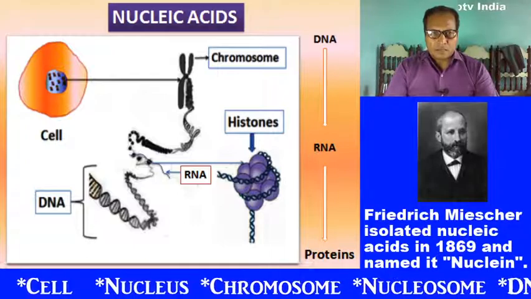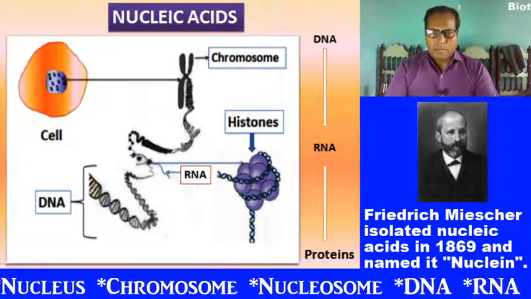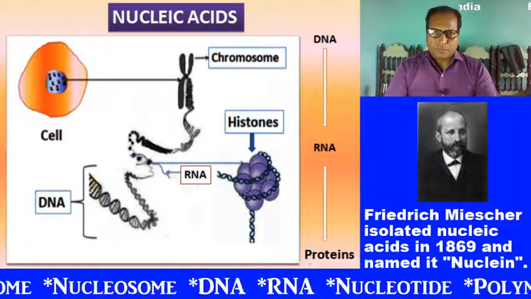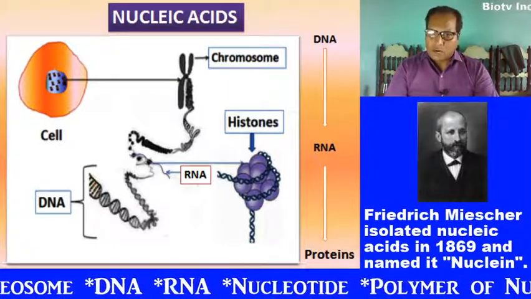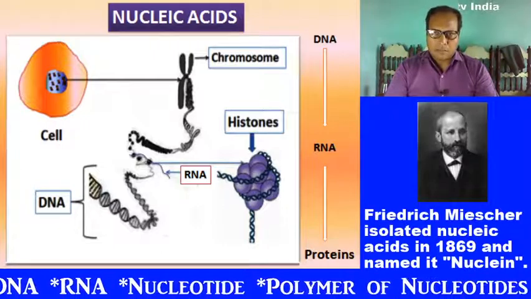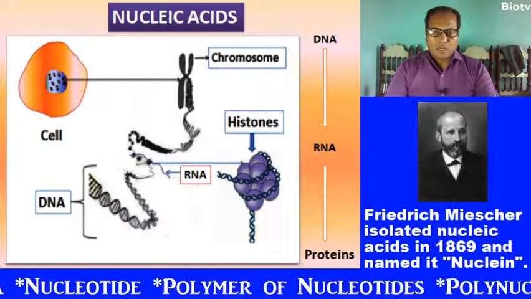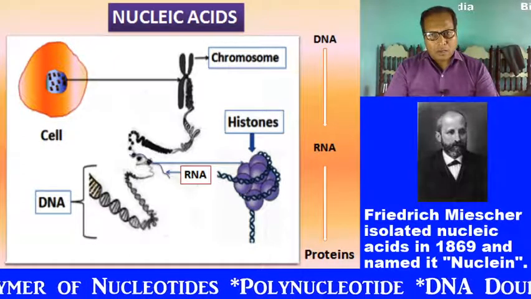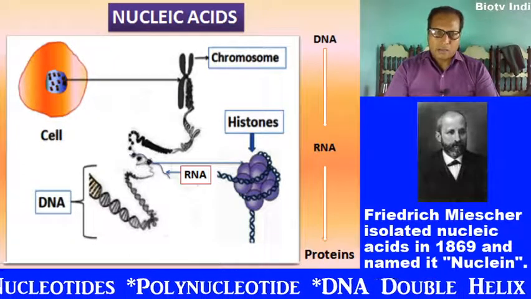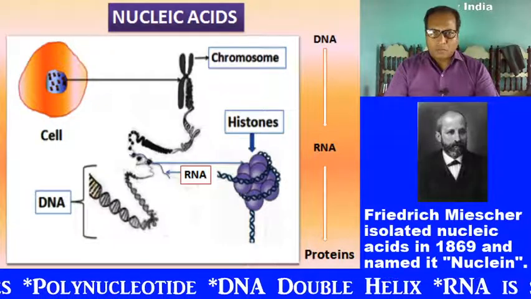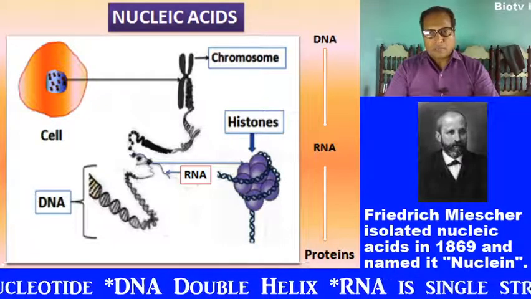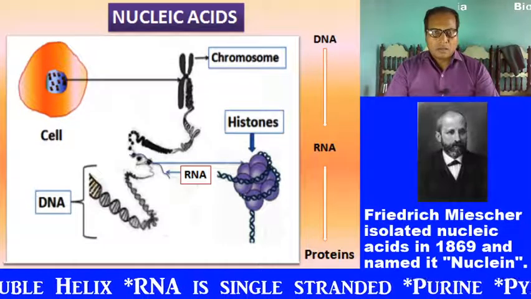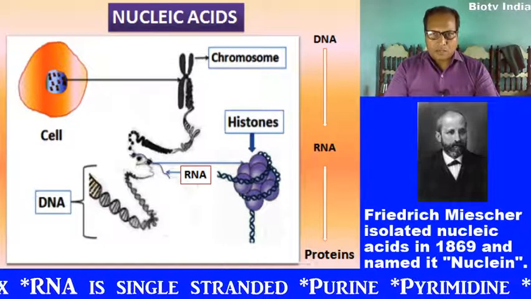Nucleic acids are biopolymers of nucleotides. Means nucleic acids are polymers of nucleotides, and this polymer of nucleotides may also be defined as polynucleotides.